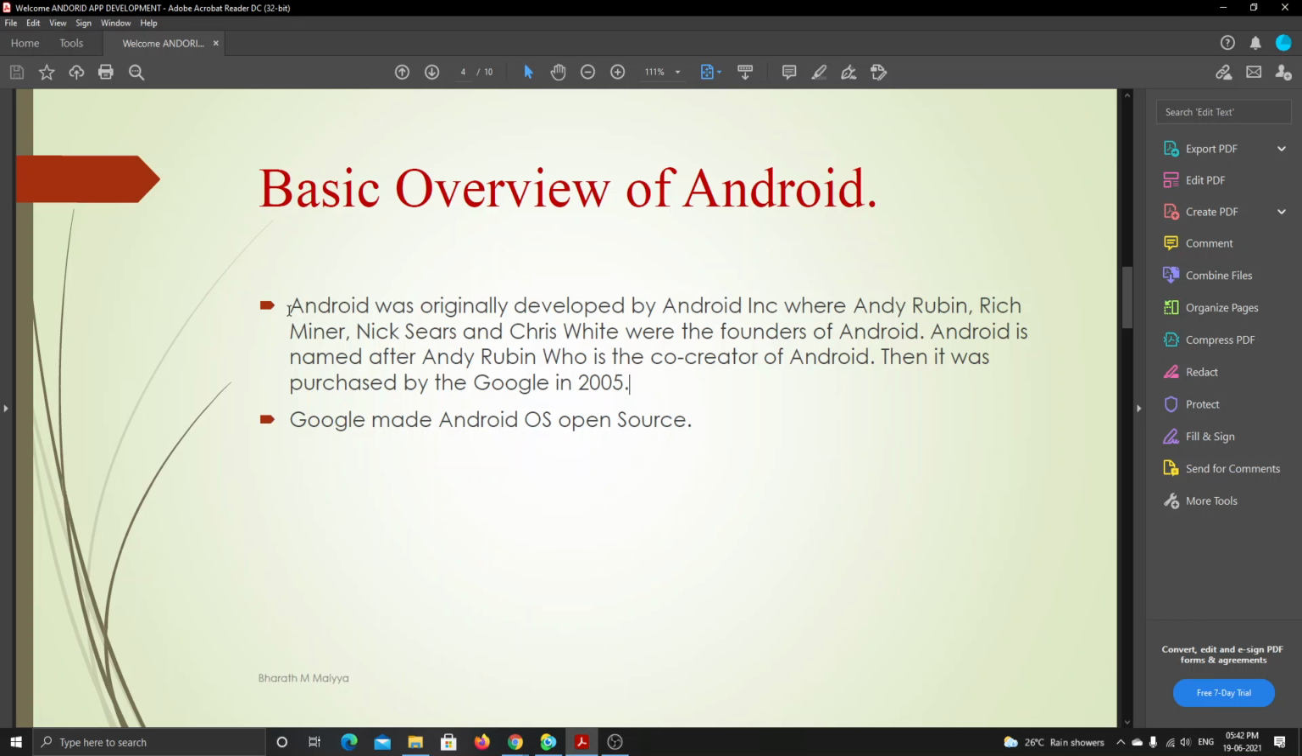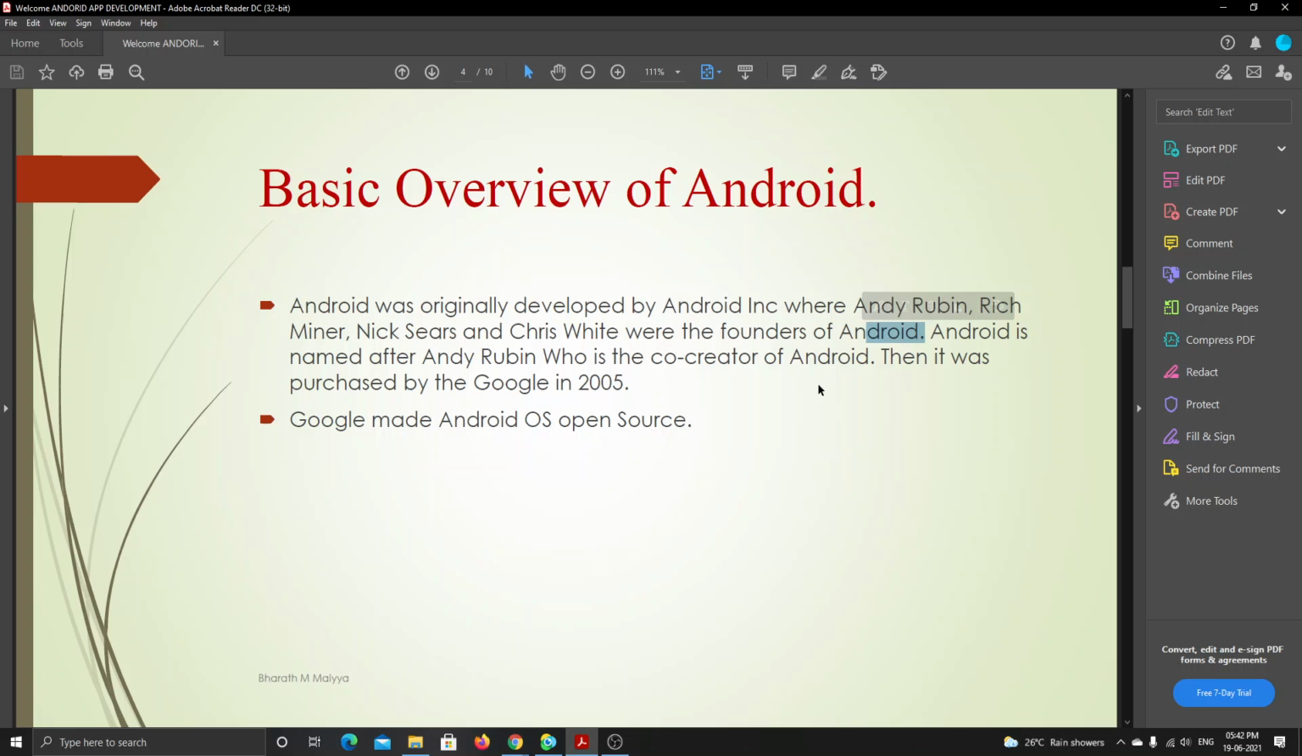Let's see what this Android is. Android was originally developed by Android Incorporation. I think all of you know that Android is a sub-branch of Google, and Google holds the ownership of Android. But previously, Google purchased it. Android was developed by the company Android Incorporation, where Andy Rubin, Rich Miner, Nick Sears, and Chris White are the founders of Android.